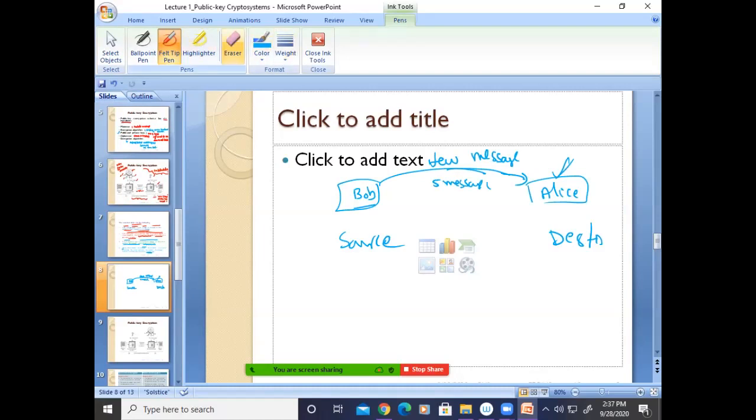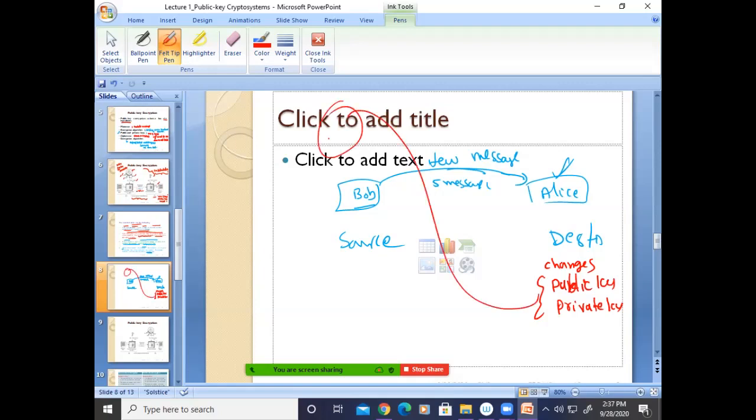Now there is a possibility that she changes the public key as well as the private key. So she may generate a different public key and a different private key, and these will be stored again in that register. So they can keep on changing the keys also. That is possible in the asymmetric encryption or crypto system. Is it clear?